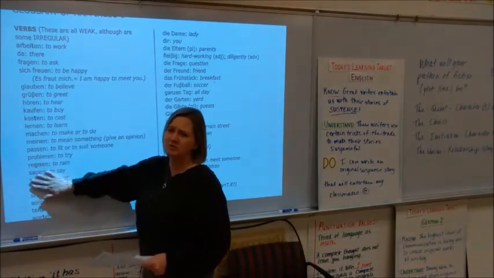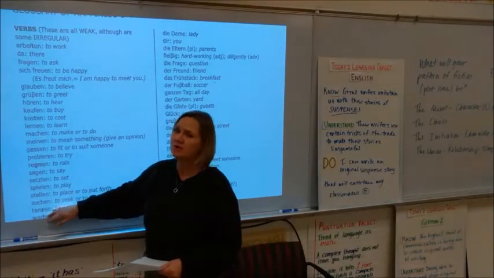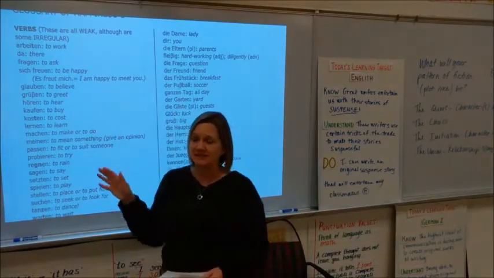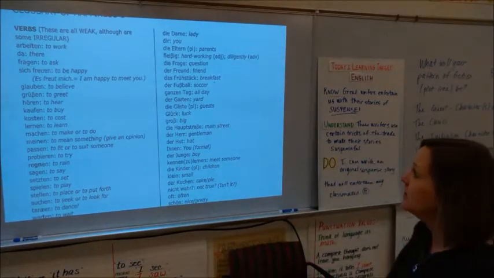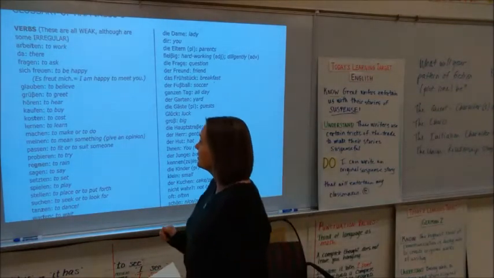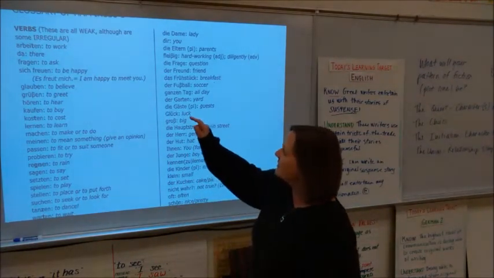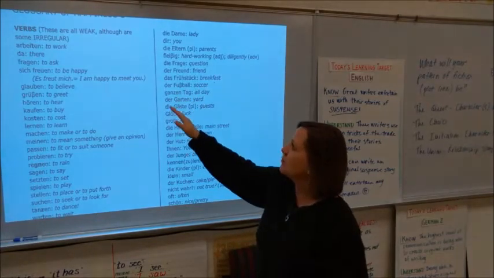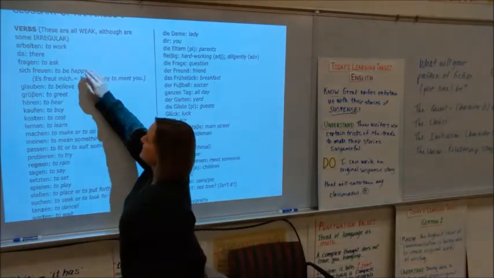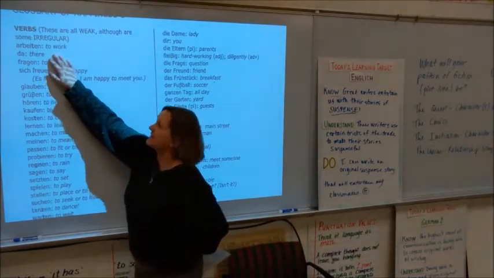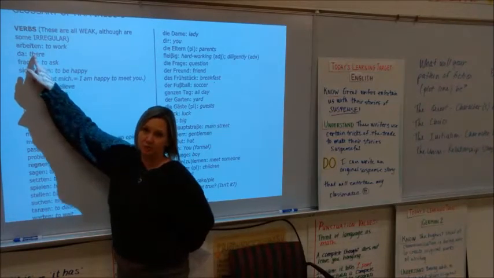Remember with strong verbs, we have to change the spelling of the stem for the he form and the you form. We don't have to change any stem spellings at all. Every single verb on here is weak. However, some of them are irregular, so we have to be able to handle them. Let's take a look at this though. Let's walk through this so that we can kind of get an understanding of this. You can see the very first one on here is arbeiten. Notice that I put the T at the end of the stem in bold print.